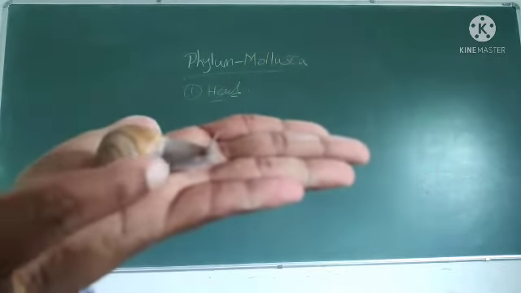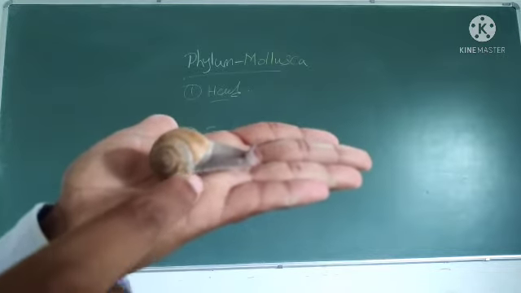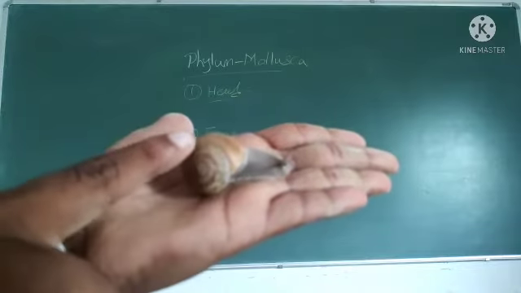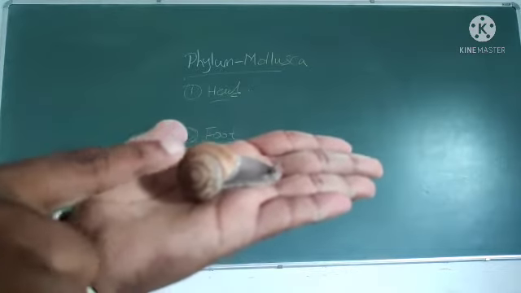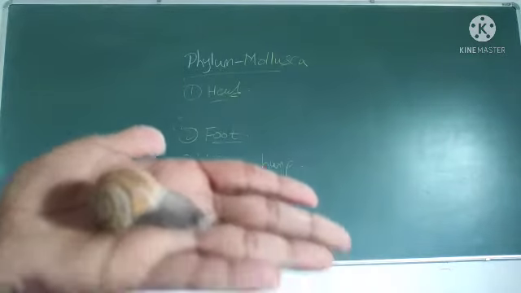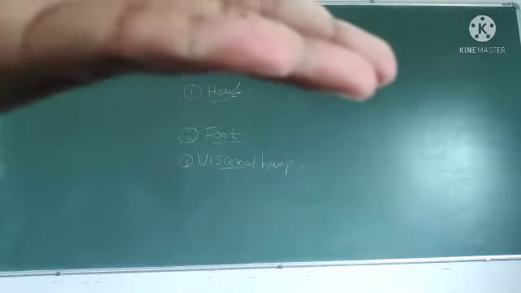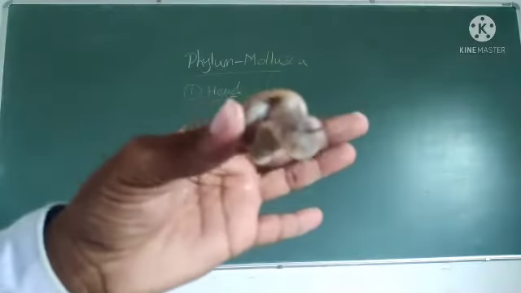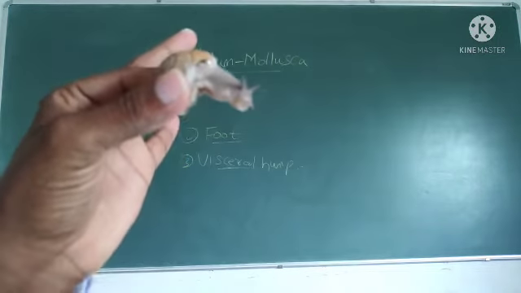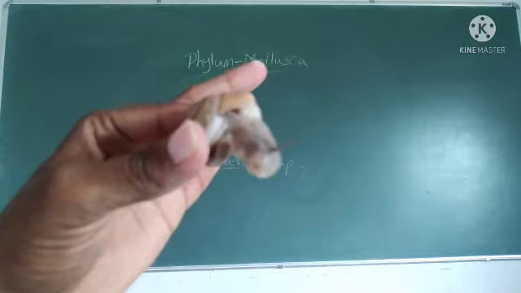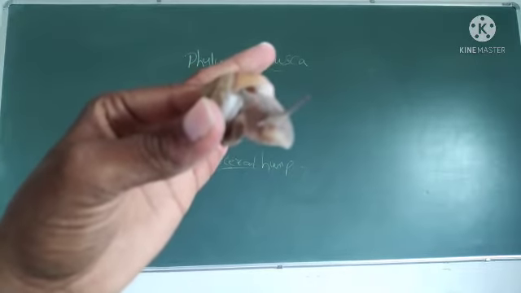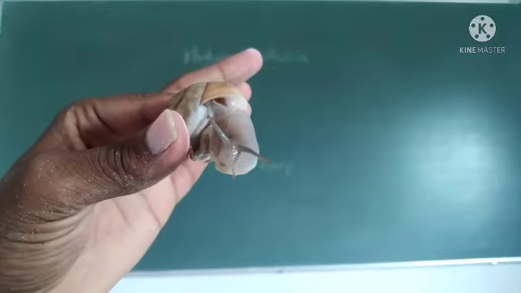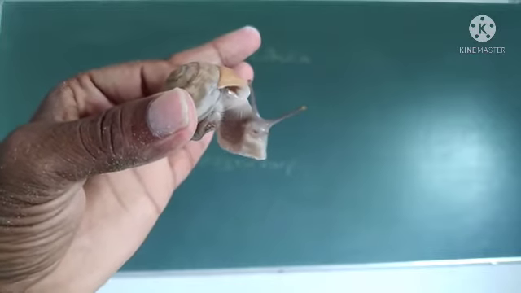See here, that ventral surface is called the foot. Here, this is called the visceral hump. Okay. I will show you. See, these are tentacles.